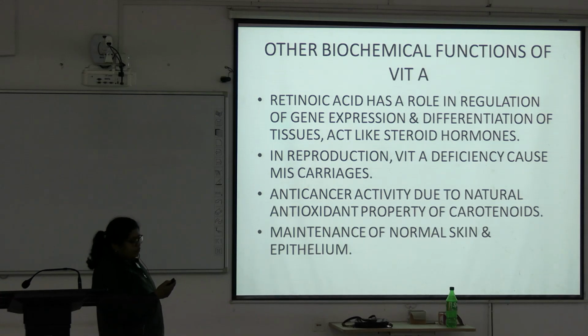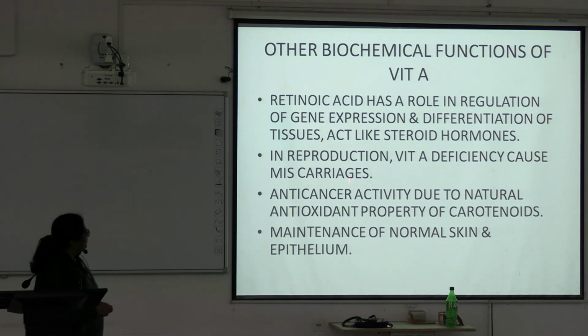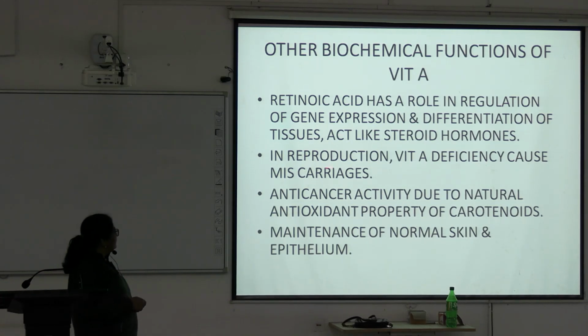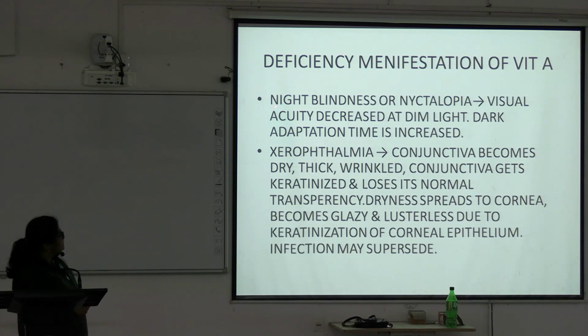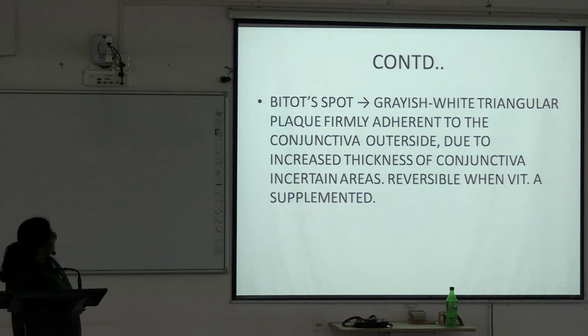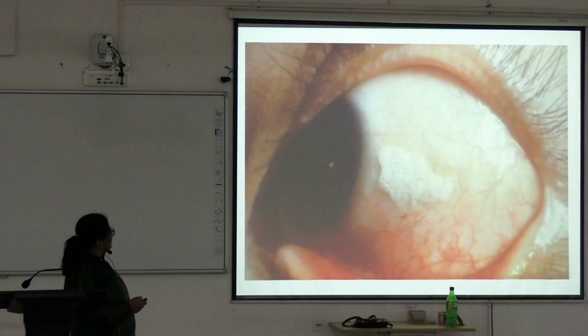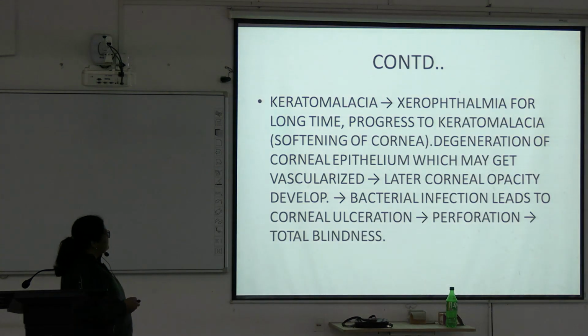Now the biochemical role of vitamin A: steroid-like function in cellular differentiation, anti-cancer action, carotenoids, and normal integrity of the skin and epithelium. The deficiency manifestations in serial order: firstly night blindness, then xerophthalmia, then Bitot's spot, then keratomalacia.